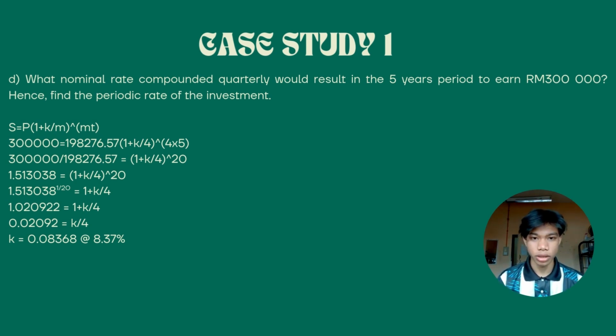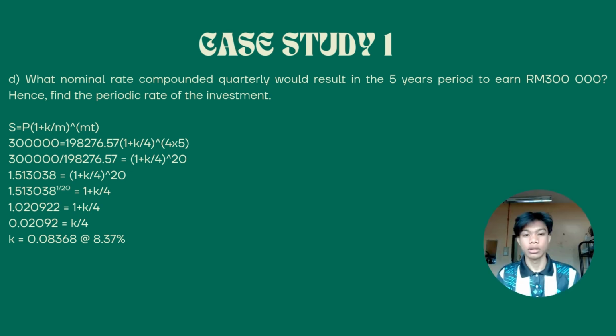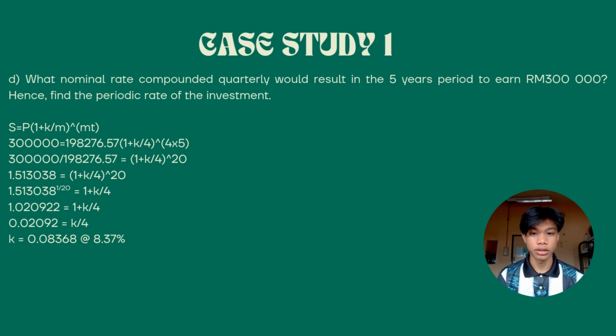What nominal rate compounded quarterly would result in earning RM300,000 over a 5-year period? Hence, find the periodic rate of the investment. To solve this, we use the compound interest formula, which is S equals P multiplied by 1 plus k over m raised to the power of m times t. The future value S is RM300,000, while the principal amount P is RM198,276.57. The investment period t is 5 years, and since the interest is compounded quarterly, the value of m is 4. So what we are going to find now is k.